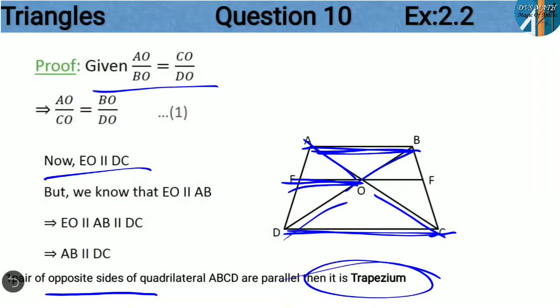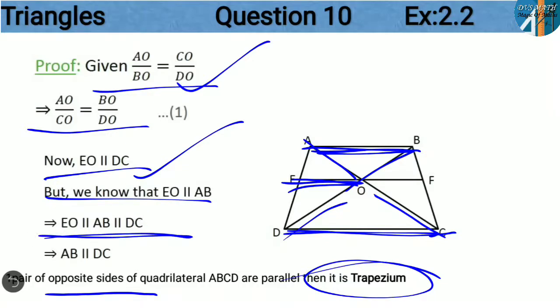So clear? Here also, first write the same given, and the same to prove as in the question. Then the extra construction, that is EF is parallel to AB. Using the given, cross multiply and take it as EO is parallel to DC. Take the construction statement, equate them, and from equating them finally we got AB is parallel to DC. So if any pair of opposite sides of a quadrilateral are parallel, then definitely the quadrilateral is a trapezium. So this is about question number 10, exercise 2.2.